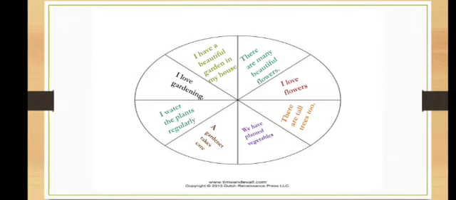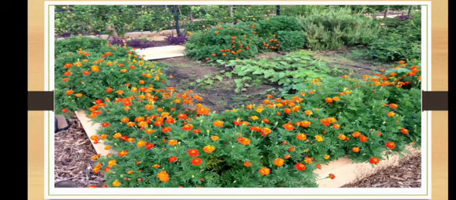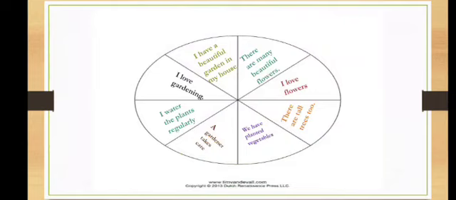So see, we have written down some points out here. I have a beautiful garden in my house. See this picture, children? When we see this picture, we will definitely get some idea. So we have utilized that picture and we have written down some points out here.